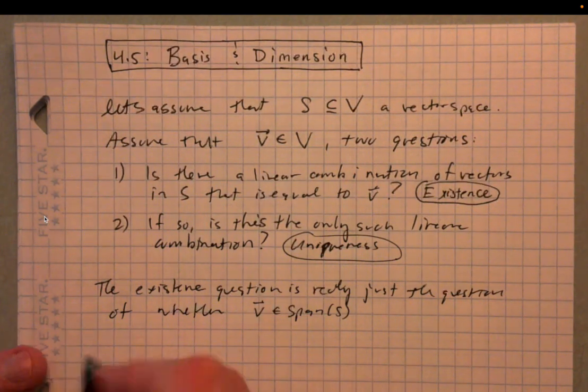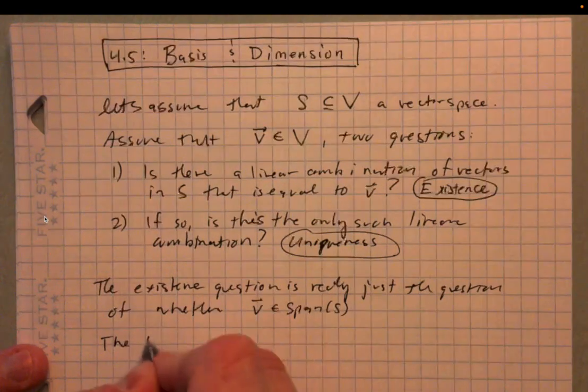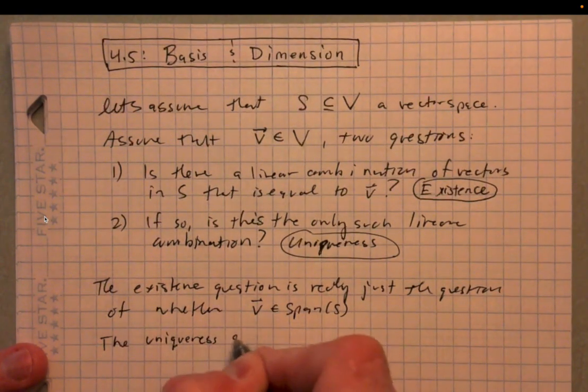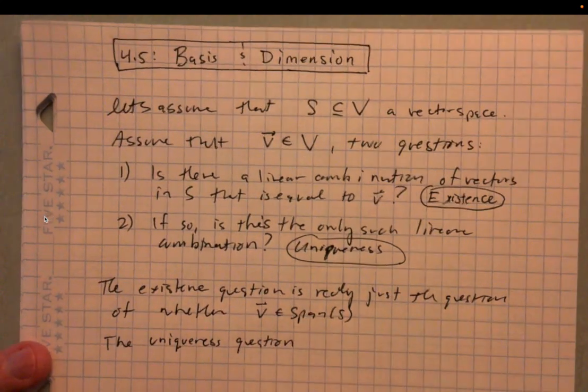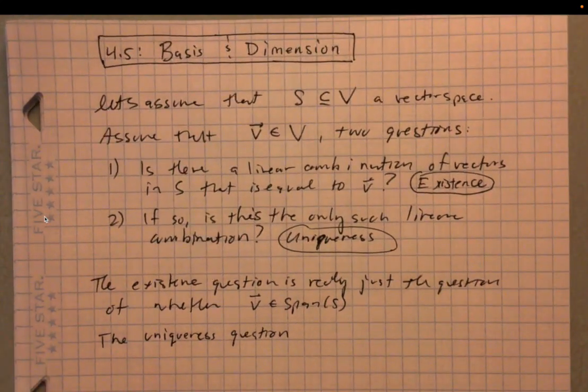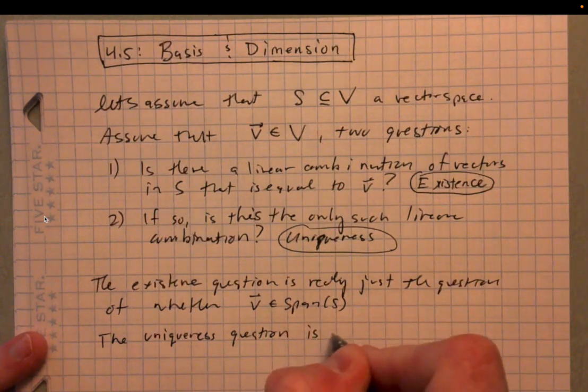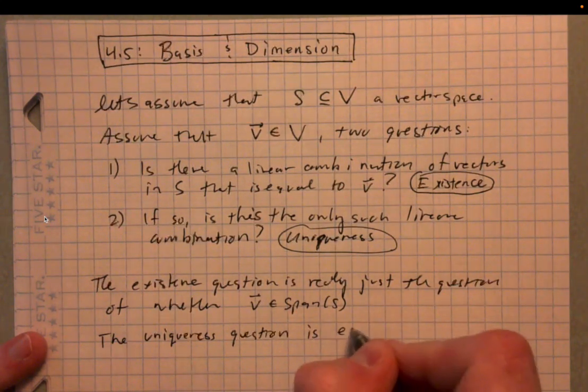The uniqueness question boils down to something as well. The uniqueness question is equivalent essentially to asking whether S is linearly independent or not.